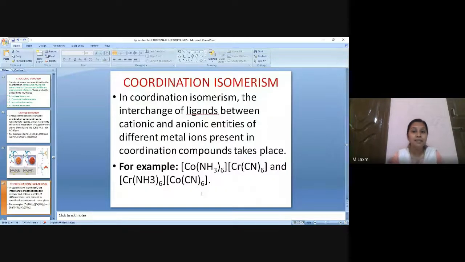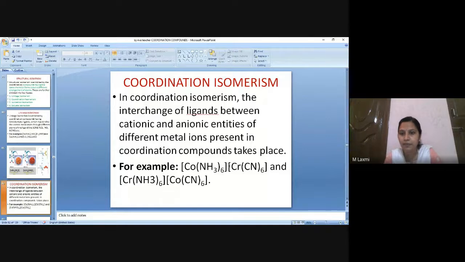Moving to the second example, we are looking into the subtypes of structural isomerism. We have finished linkage isomerism. Second one is coordination isomerism. So there is an interchange of ligands between cationic and anionic entities of different metal atoms. This is coordination isomerism. Look at the example. Here I have Co(NH3)6, then Cr(CN)6.